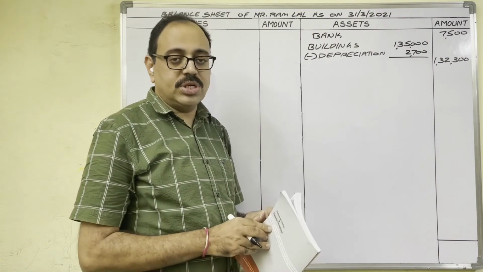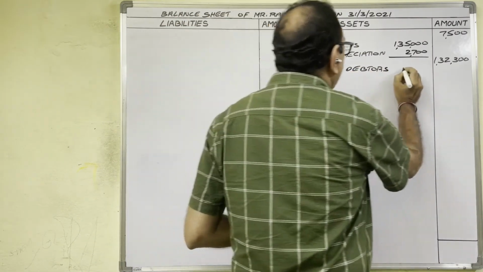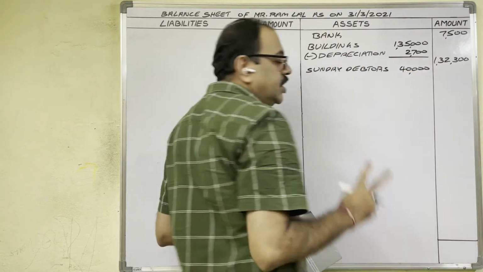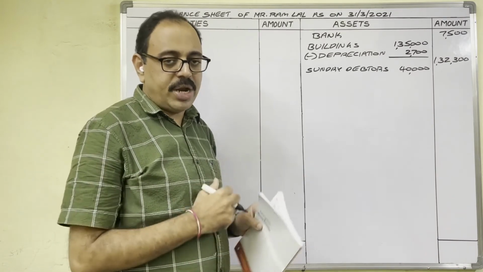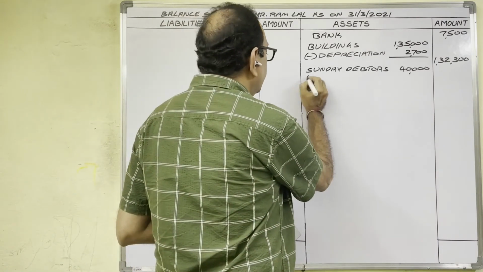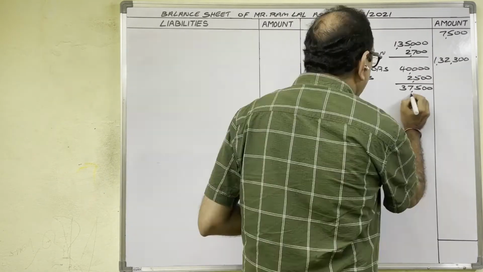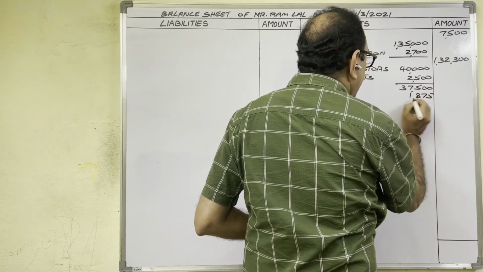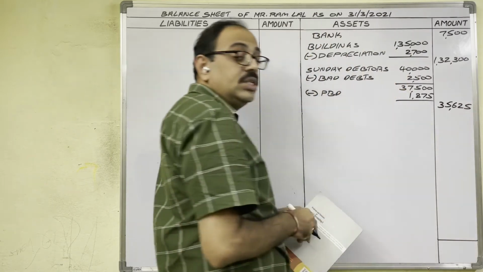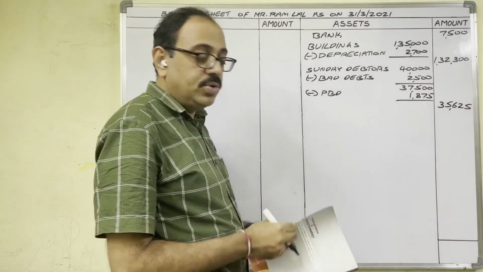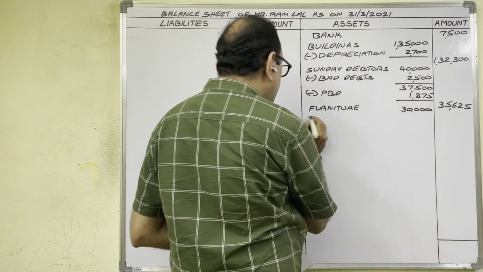Sundry debtors 40,000. Sundry debtor is an asset. Asset side. Adjustments are there. Therefore amount in inner column. Two adjustments he has given. Bad debts, provision for bad debts. These two we have to subtract. First bad debts we have to subtract. 2,500. Next provision for bad debts. In P&L account we calculated now 1875. Remaining amount in outer column 35,625. Furniture 30,000. Inner column, because depreciation is given, depreciation minus.